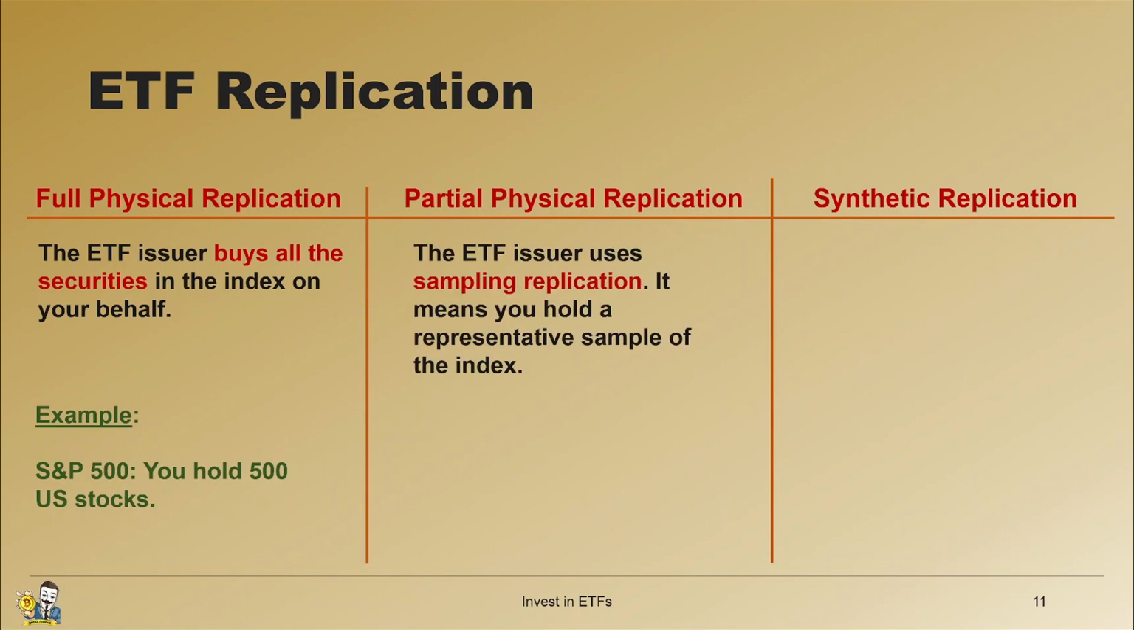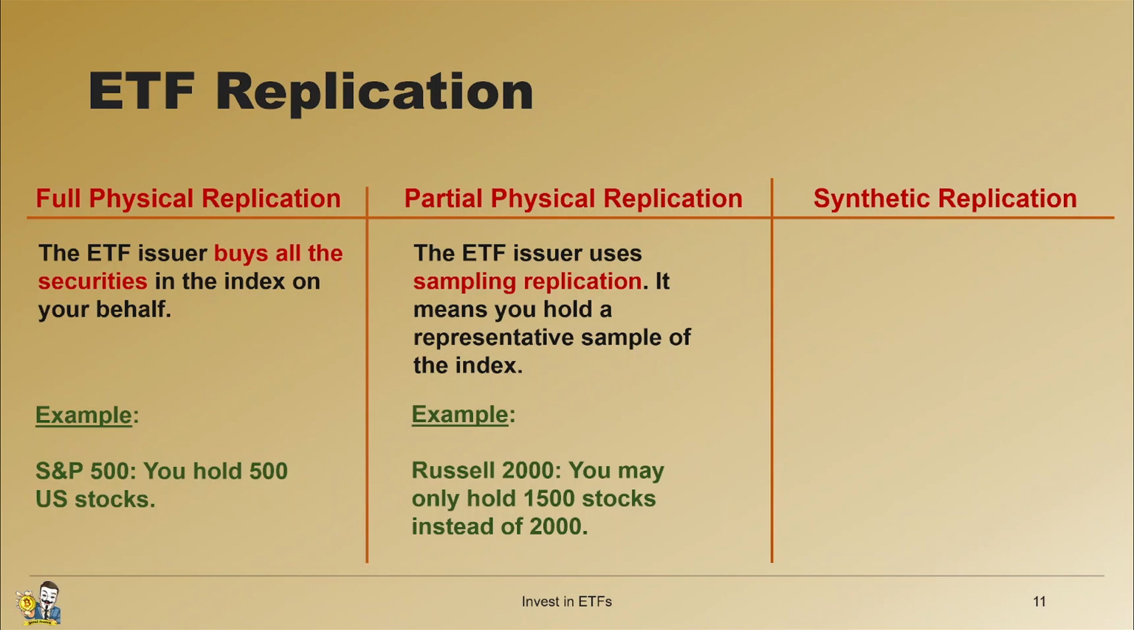With partial physical replication, the ETF issuer uses what's called sampling replication. It means you hold a representative sample of the index. For example, the Russell 2000 includes 2,000 stocks. Your ETF might only hold around 1,500 of them instead of the full 2,000.